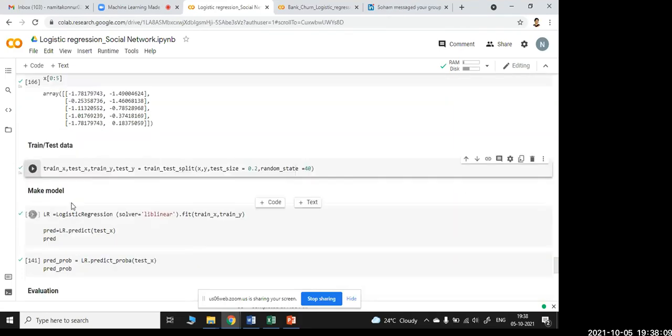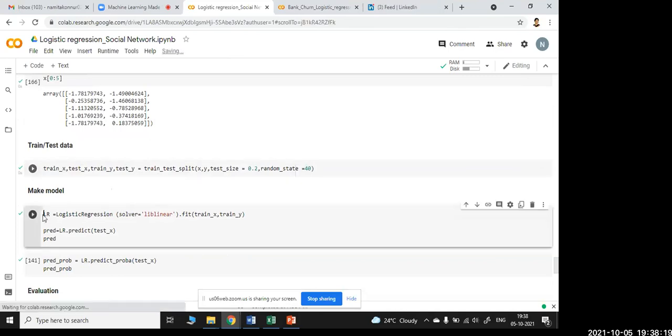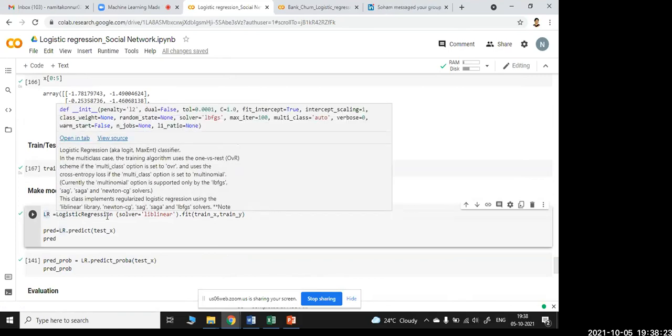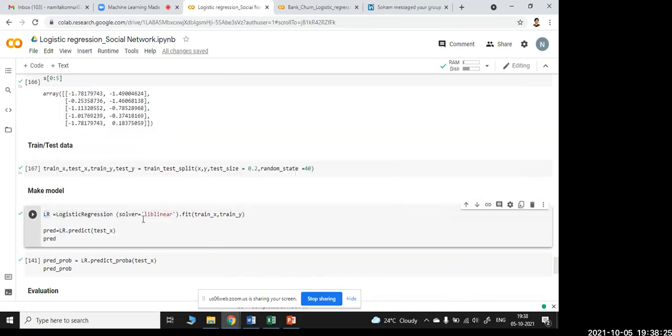Now the final thing that comes is making a model. I'm making a model based on the salary and the age as the X variable, and Y as the prediction. LR equals LogisticRegression with solver equal to liblinear. I have already imported the library.